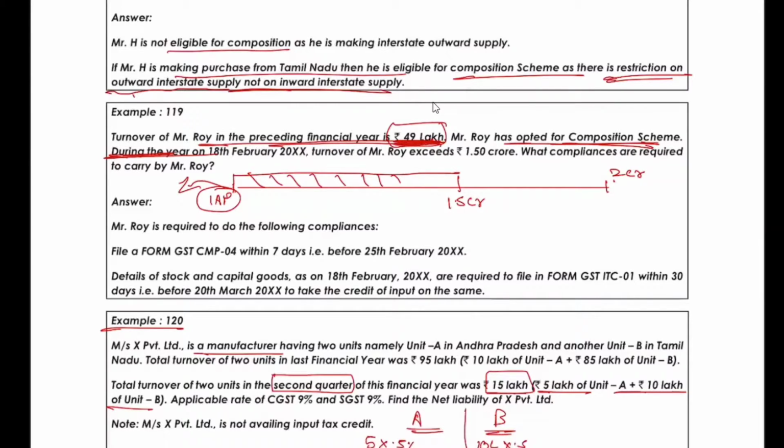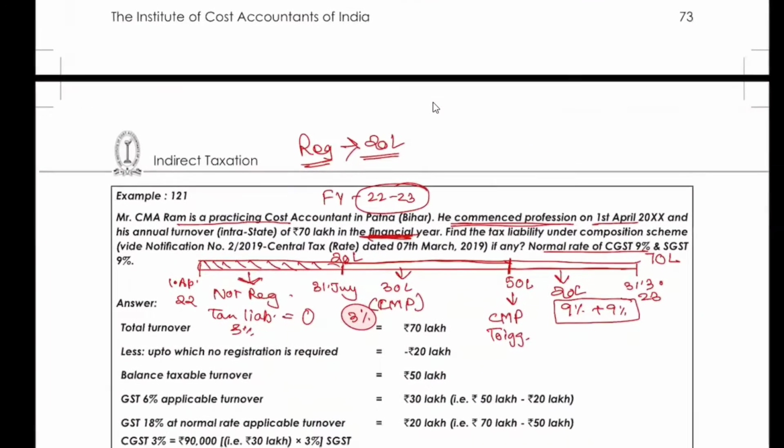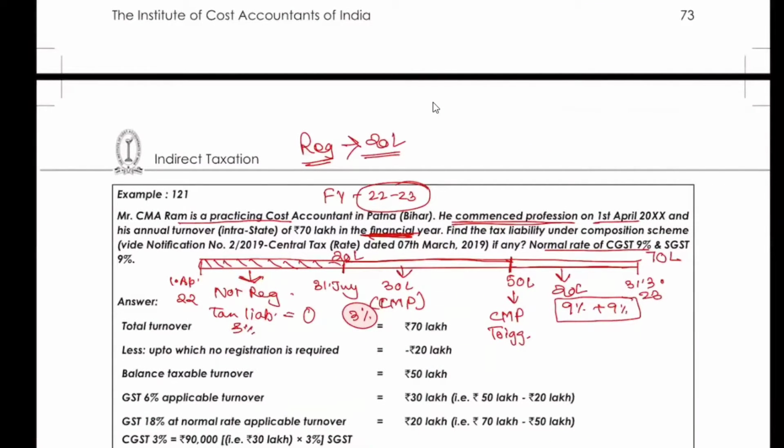If it was services, we need to connect 2-3 things together. And when the business starts, definitely it will not get registered. This is a clear-cut example of the number line which I did on Sunday. Exactly this example was there. On 31st July, how are you telling that the turnover has increased? In the question, I'm assuming for your understanding. If I would have said that 50 lakh is here, 70 lakh is here.